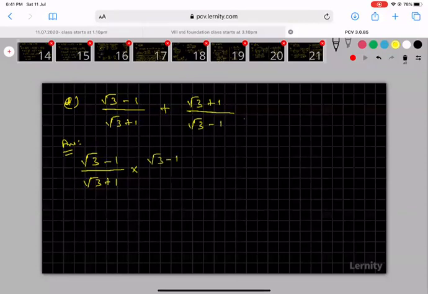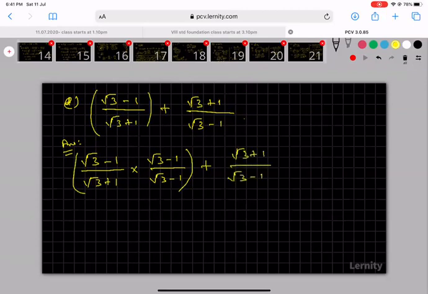Root 3 minus 1 divided by root 3 minus 1 for this. Here you see, this is one part I am doing, and this is the conjugate part. Here root 3 plus 1 divided by root 3 minus 1. What is the conjugate? Here root 3 plus 1 divided by root 3 plus 1. Okay, this is the conjugate. Now you see here root 3 minus 1, here also root 3 minus 1.